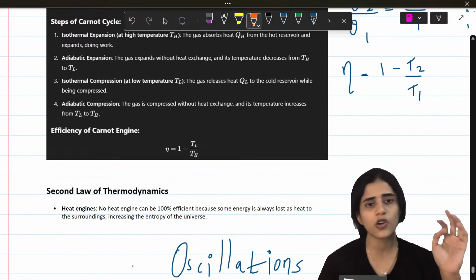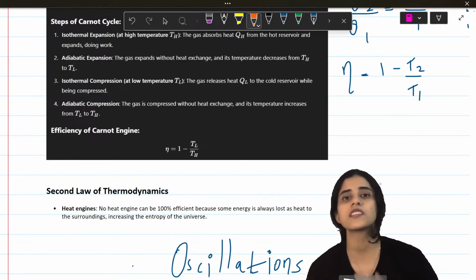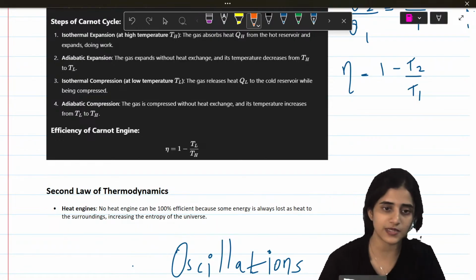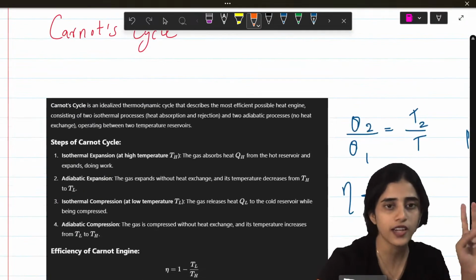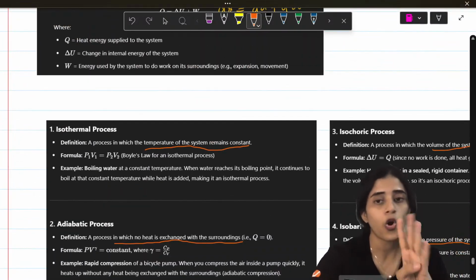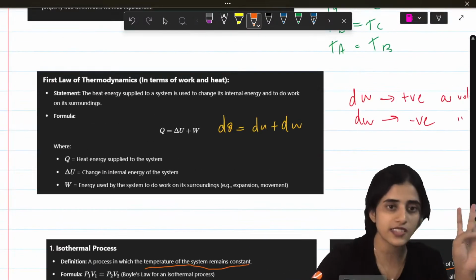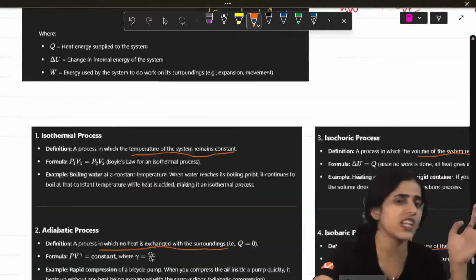And then the second law of thermodynamics: no heat engine is 100% efficient. There's always some way for it to lose its heat. Okay, it will always lose its heat. So what all do you need to know here? Second law, Carnot cycle, cyclic process, very important. In all of these four processes, what is constant there? First law of thermodynamics and the zeroth law. That's all. Very easy chapter.